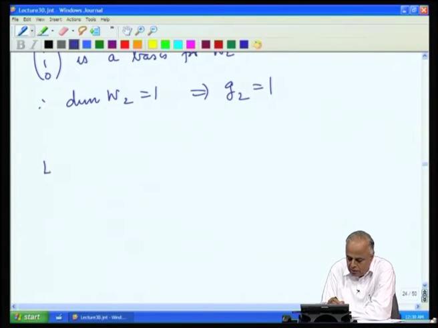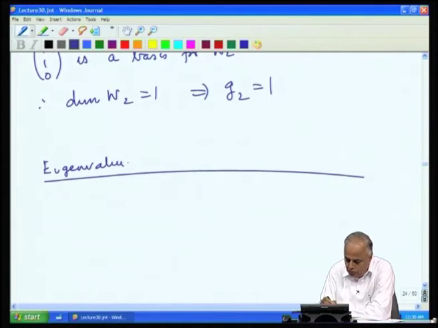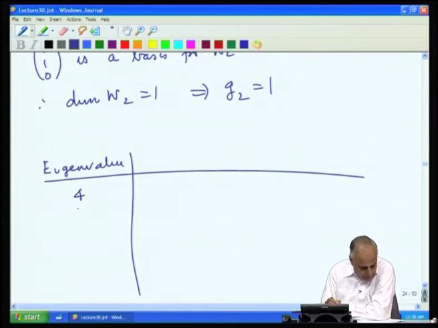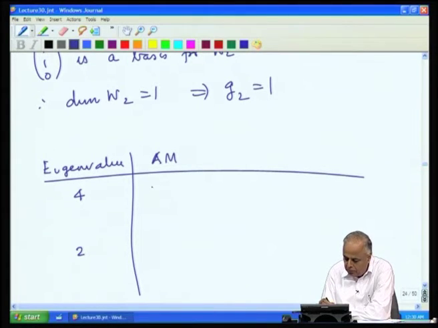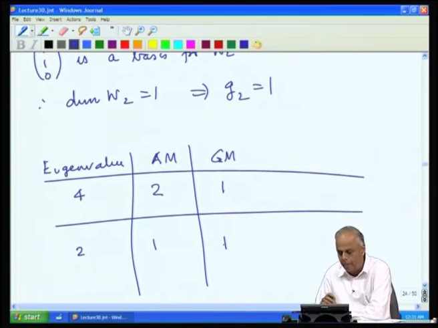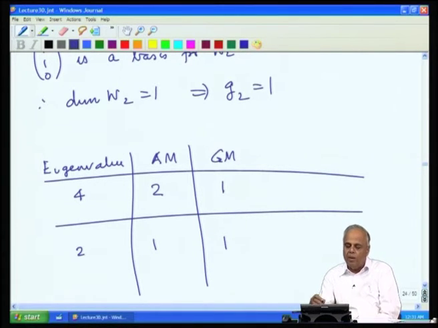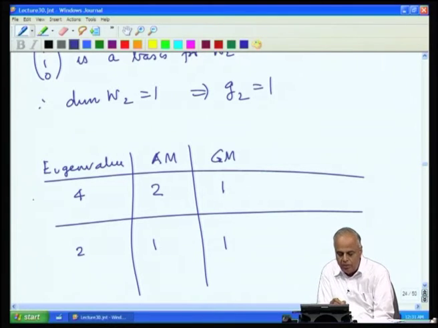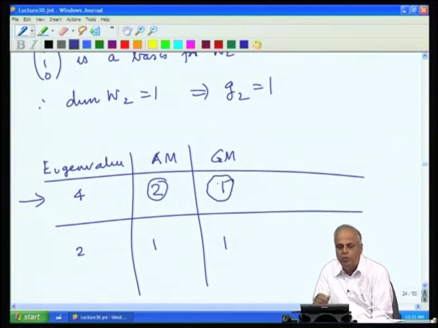So, what do we have in this example? We have the eigenvalues 4 and 2. Their algebraic multiplicities were 2 and 1, and the geometric multiplicities were 1 and 1. Now, here is an example where one of the eigenvalues, namely the eigenvalue 4, has algebraic multiplicity 2, but a geometric multiplicity which is smaller than this.